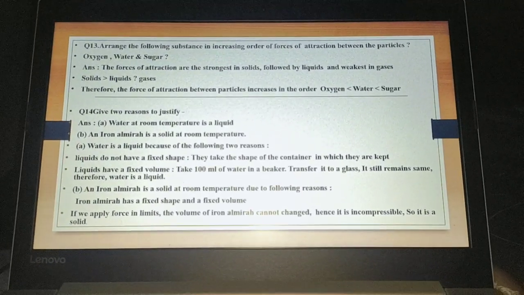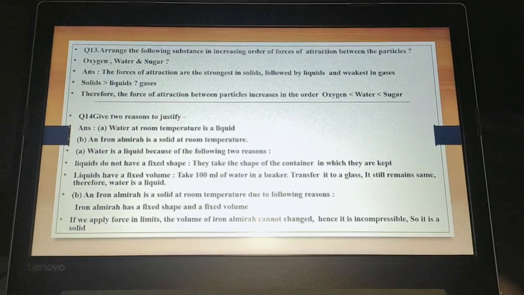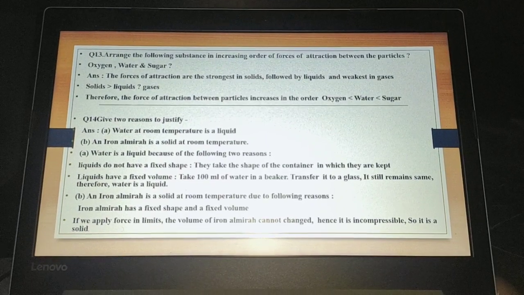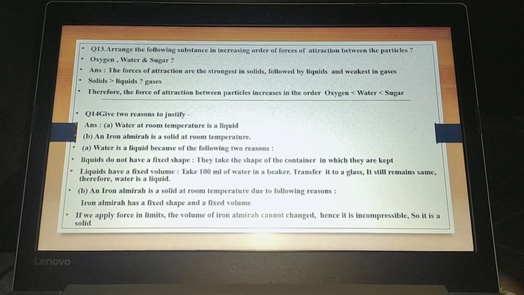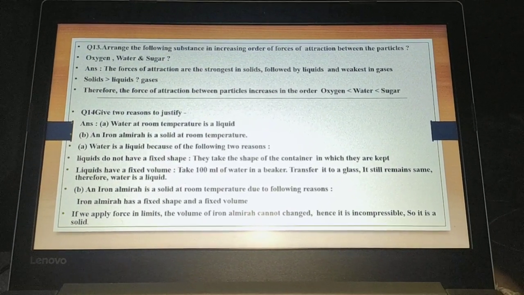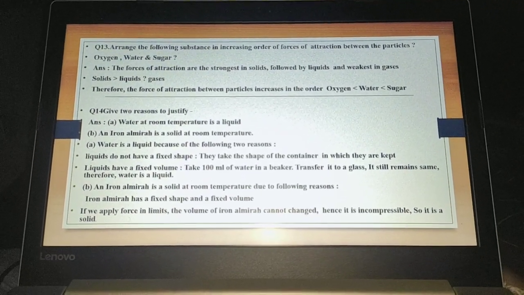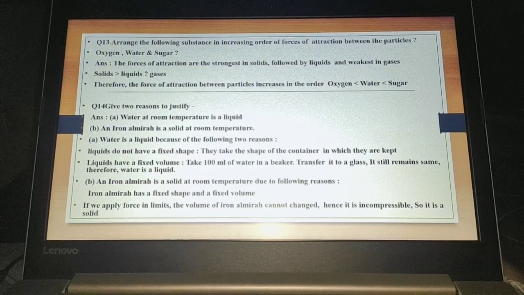Next, this type of question can come in your exam. Arrange the following substances in increasing order of forces of attraction between the particles: oxygen, water and sugar. So you have to do the increasing order. Increasing order is from smaller to greater.